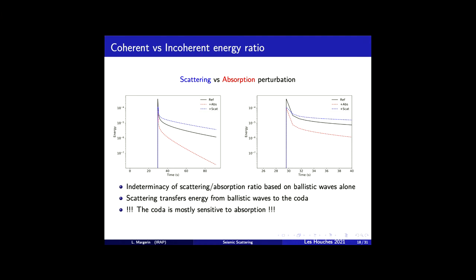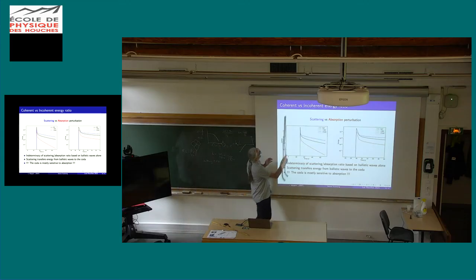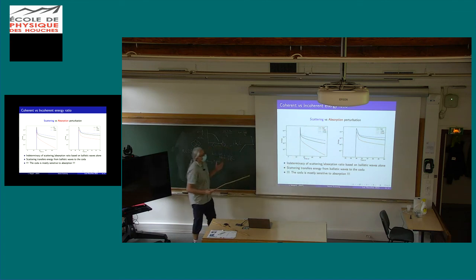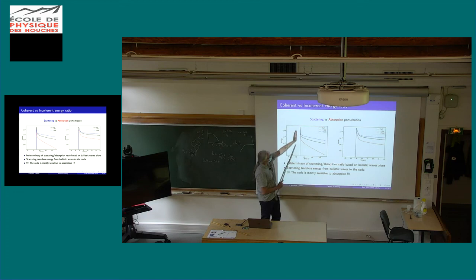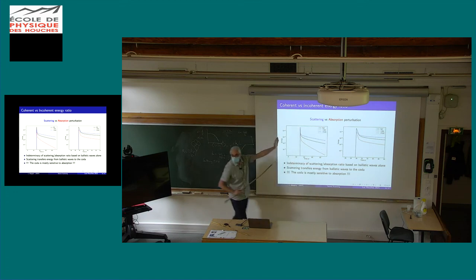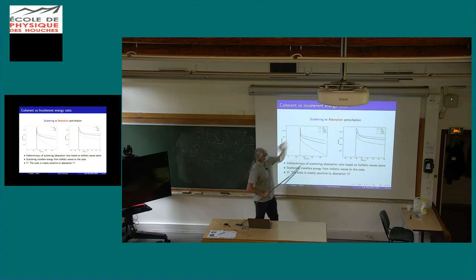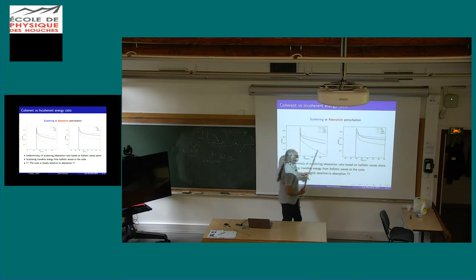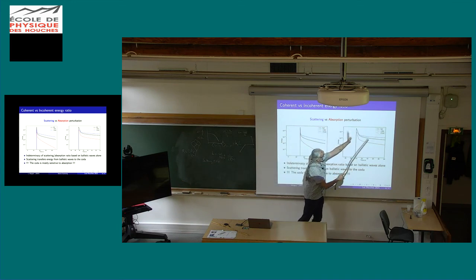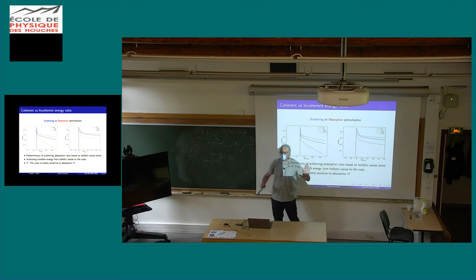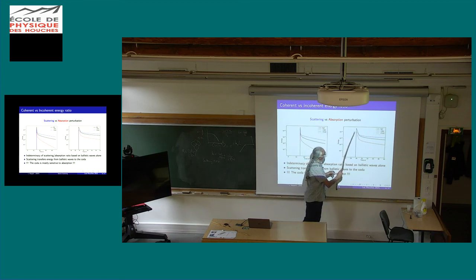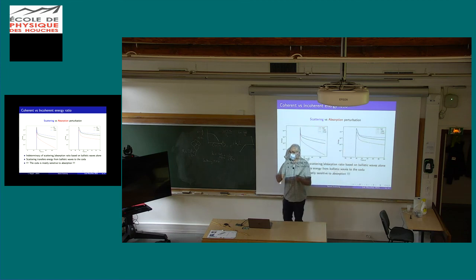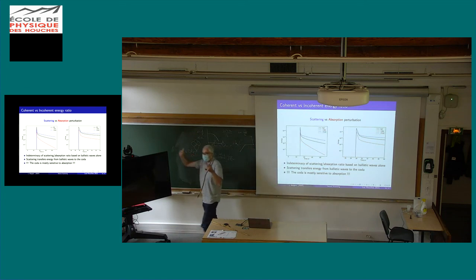Basically the separation is based on what people call the coherent to incoherent energy ratio. So I just extracted one envelope here, of the ones that I showed you, and I show you what happens if you add absorption or if you add scattering. Here it's a zoom on the coherent wave. I'm just adding absorption for the red, and I'm just adding scattering for the blue, independently. You see that the height of this peak is exactly the same for the two. If I put the same amount of absorption or the same amount of scattering, I cannot differentiate. No possibility to differentiate.